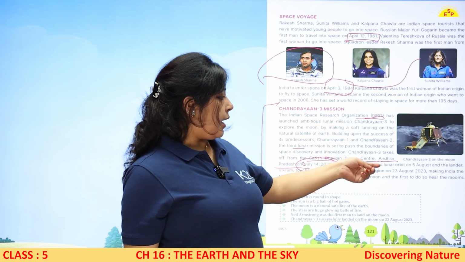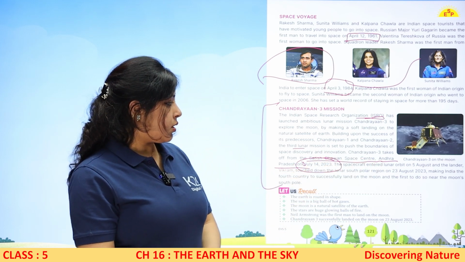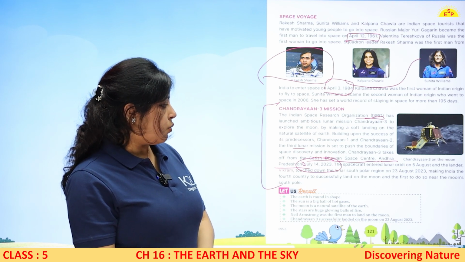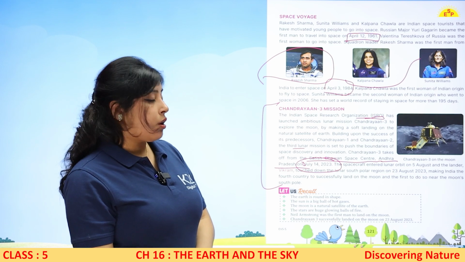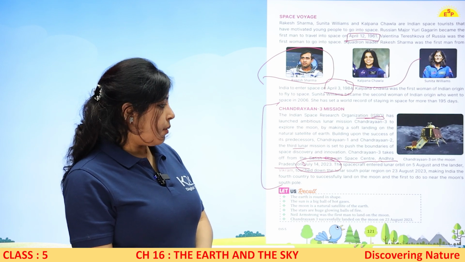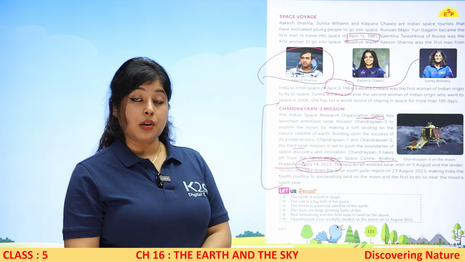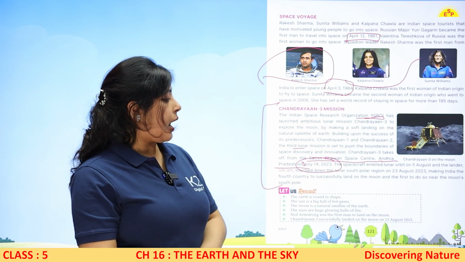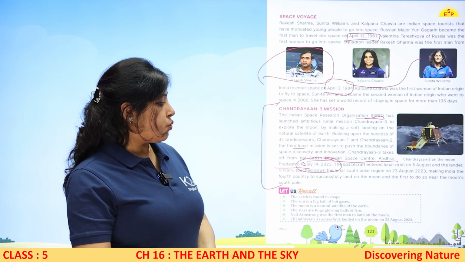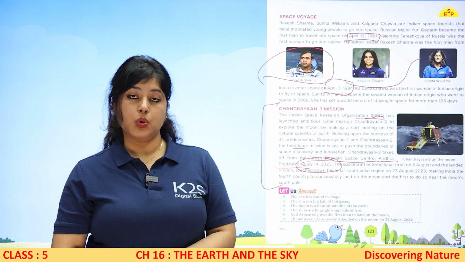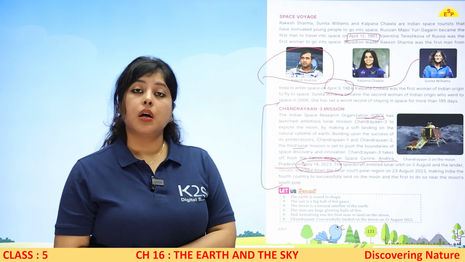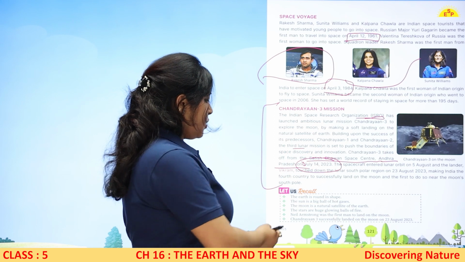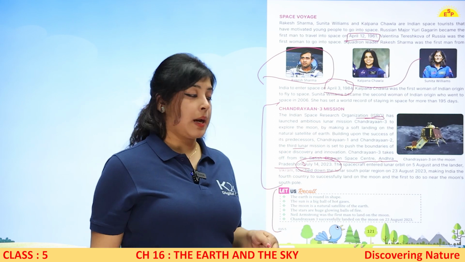The spacecraft entered the lunar orbit on 5th of August and the lander Vikram touched down in the lunar south polar region on 23rd August 2023, making India the fourth country, इससे India fourth number पे आया, fourth country to successfully land on the moon and the first to do so near the moon's south pole की तरफ वो लोग explore करने गए थे. So this was the mission. Now with this we have done. Now time to recall the chapter.